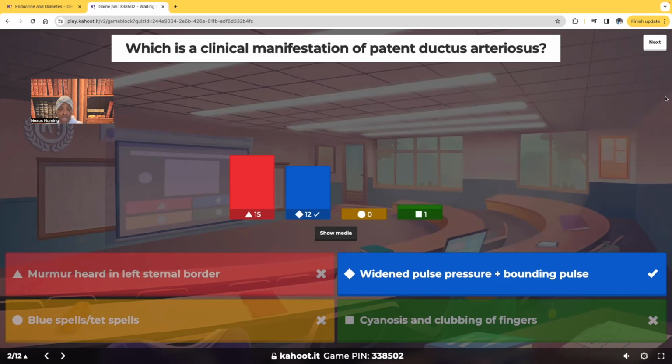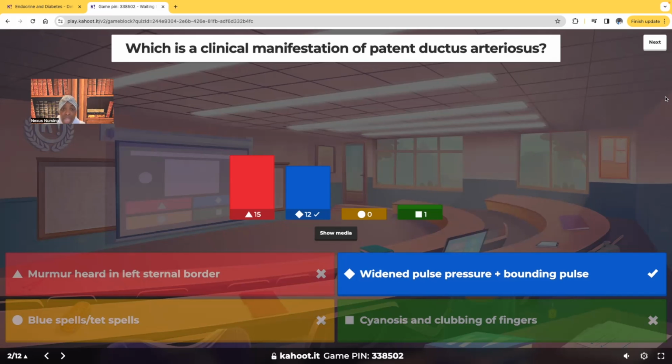Now, these other choices you also need to know because it may be a test question as well. So let's talk about it. The first one, murmur heard in the left sternal border, that's ventricular septal defect. You have to know that disorder. Next one, blue spells or tet spells, that's tetralogy of Fallot, however you pronounce it, but tetralogy of Fallot is the blue tet spells.